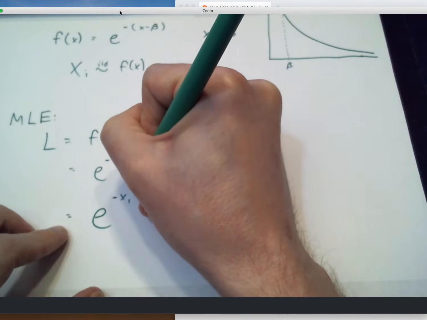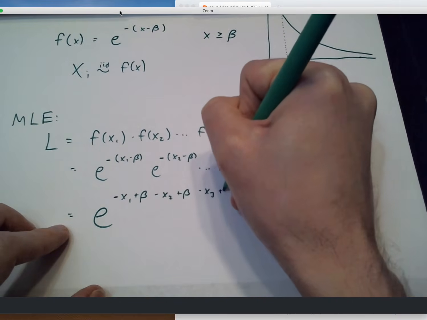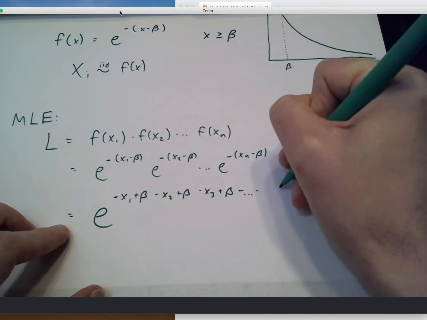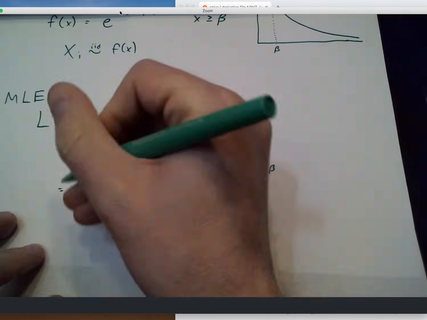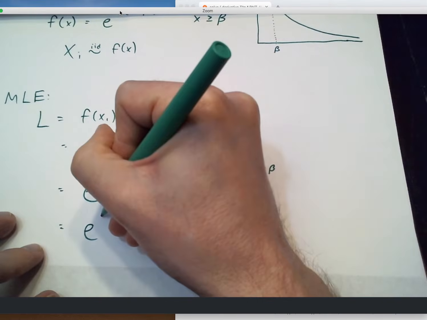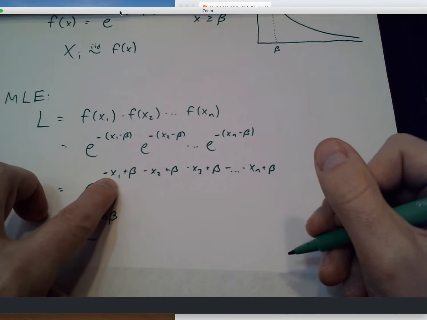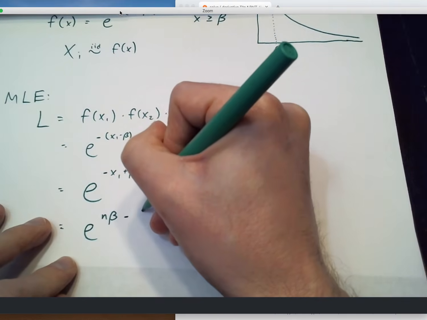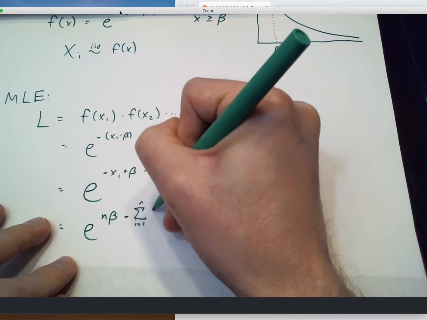So I'd have a minus x1 plus beta, minus x2 plus beta, minus x3 plus beta, dot dot dot, minus xn plus beta. And let me group some terms. So I have beta added to itself n times. That will be n times beta. And then I have minus the sum of all the x's.